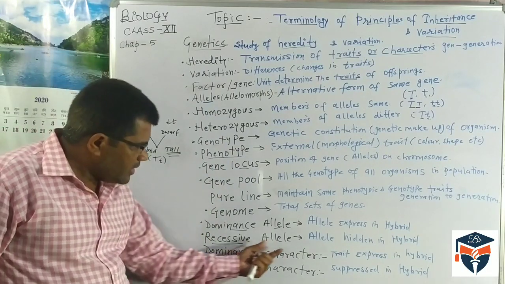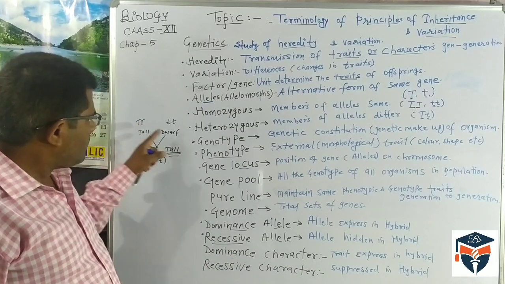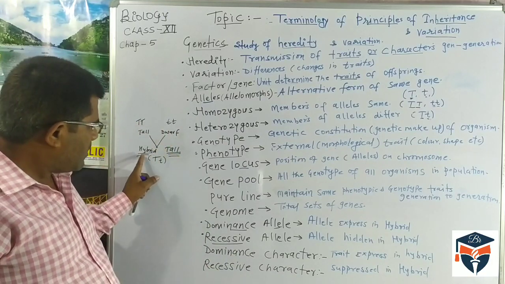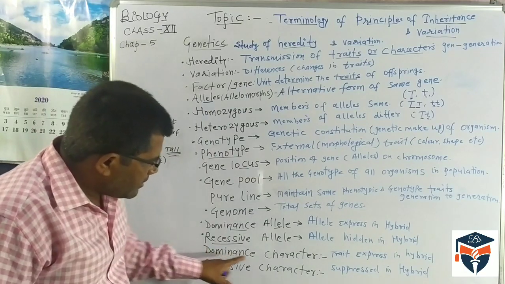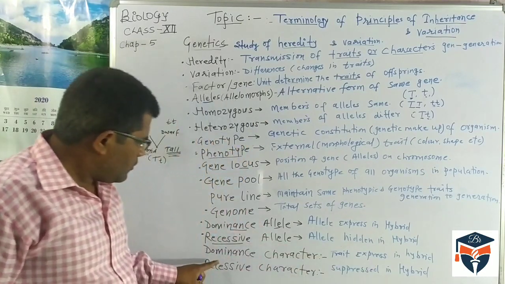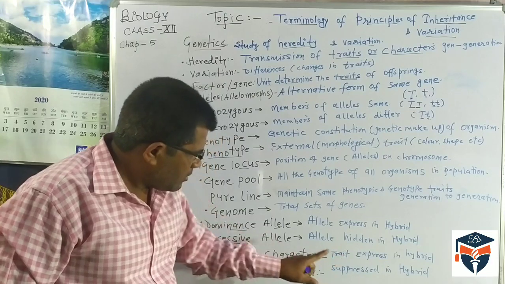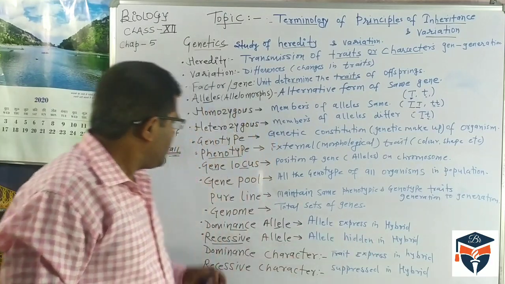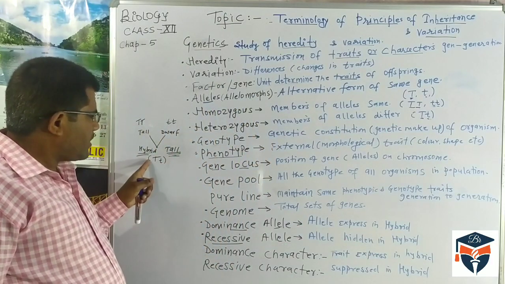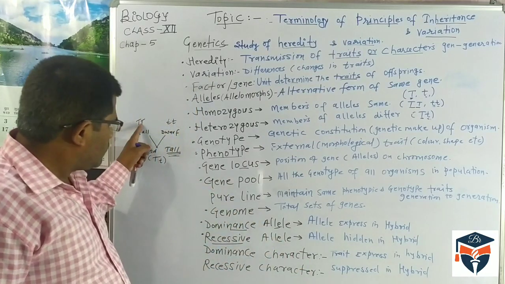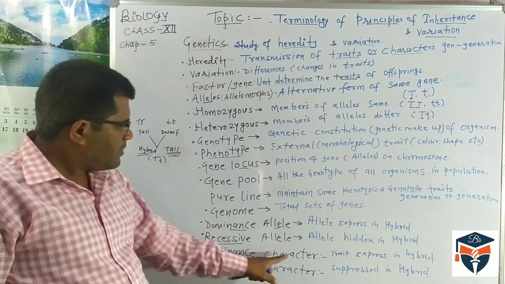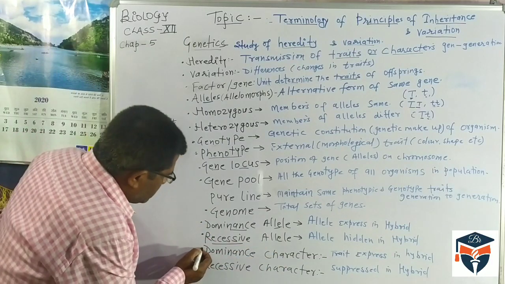Another term is the dominant character. If you see, when a tall plant and a dwarf plant are crossed, we get tall plants. So the tall character is expressed. So the dominant character is tall. The trait expressed in the hybrid is the dominant character. The allele is called the dominant allele, and the character is called the dominant character.